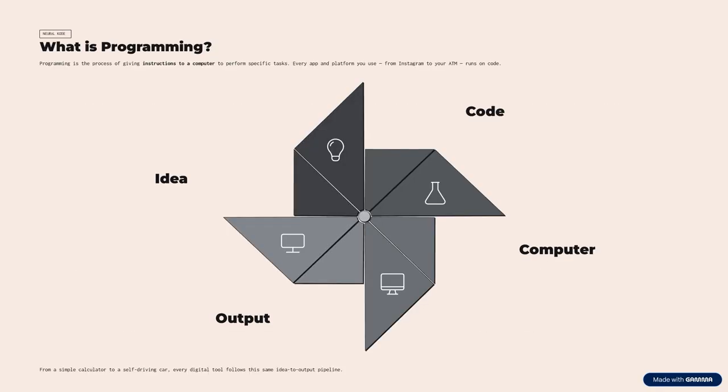First of all, I would like to start from what is programming. Programming is the process of giving instructions to the computer to perform specific tasks. Firstly, we think of some idea of what we need to do. Then we convert that idea into code. After converting that into code, the code is run on a computer and it gives some output. Basically, this is the concept of programming.